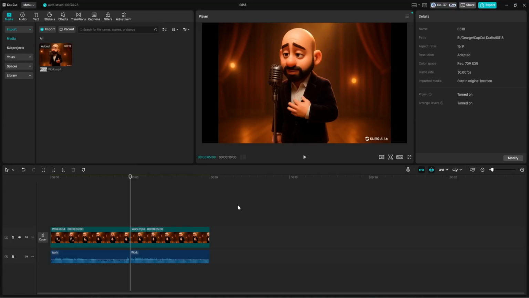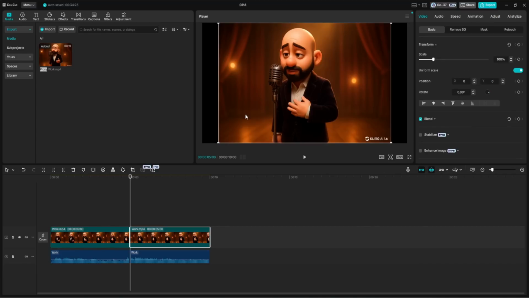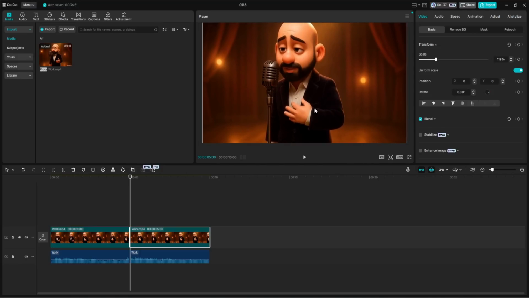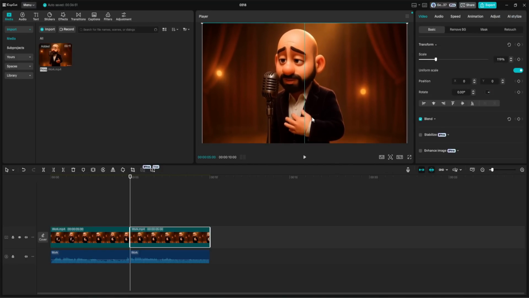But here is another approach. If you've ever worked with ChatGPT generated images, especially in landscape format, you will notice that the ratio isn't a perfect 16:9. Most of the time, you need to adjust the canvas size manually in a video editor like CapCut anyway. So here is what I recommend.